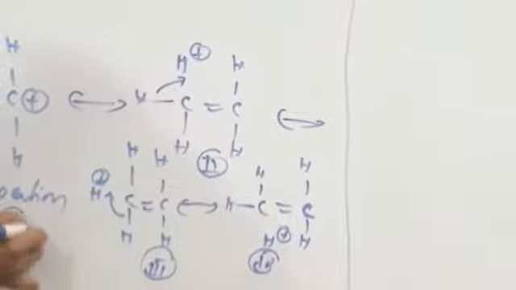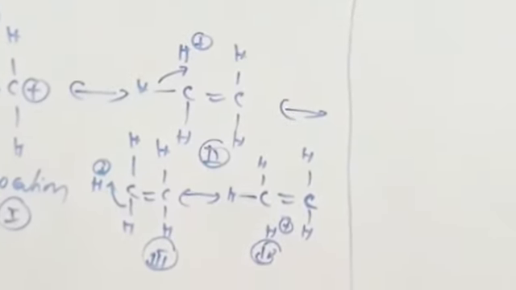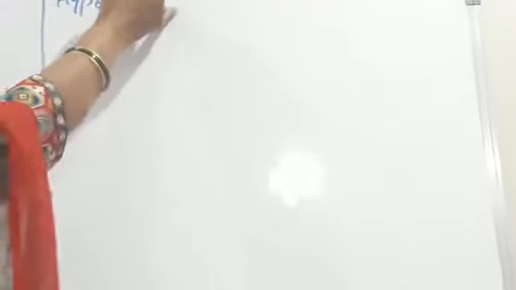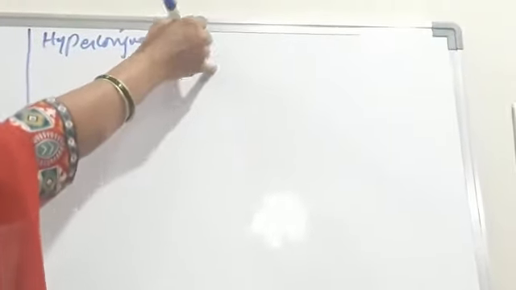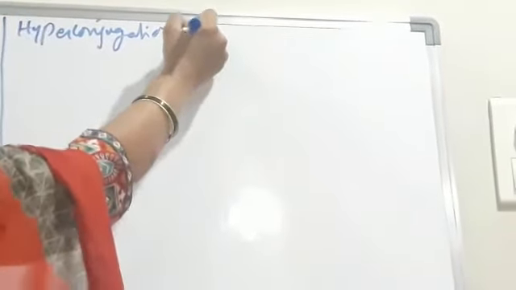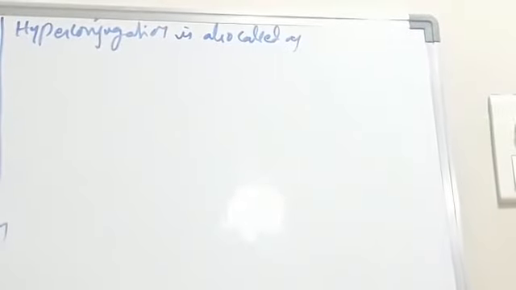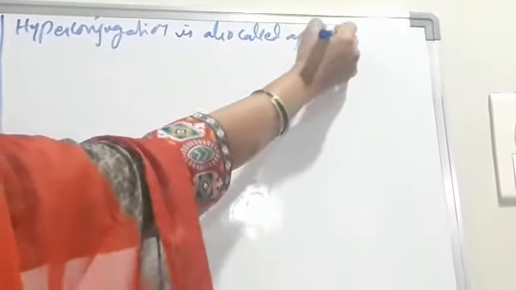So that's why hyperconjugation is also called no bond resonance.